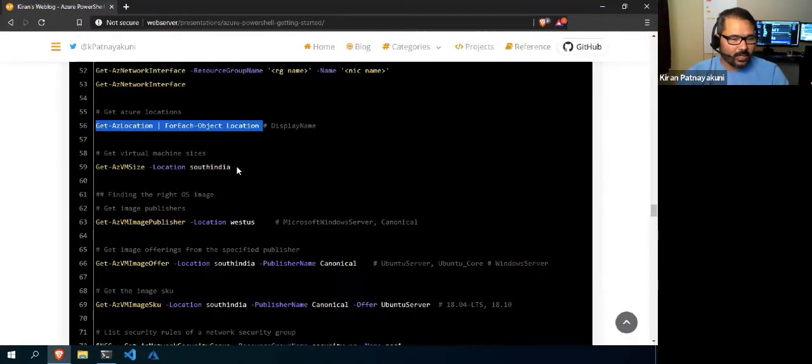Also, if you want to deploy a VM, my rest of the examples are based on getting the information to create a new VM, because the final goal of this session, or of this entire series of sessions, is to create a virtual machine using Azure PowerShell. So from now, the examples that I'm showing mainly focus on getting the information about the VM to be created. I've seen the locations, and now I want to see the VM size, like what VM sizes are available.